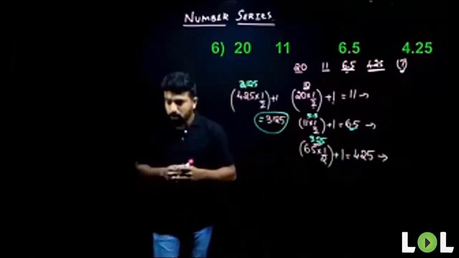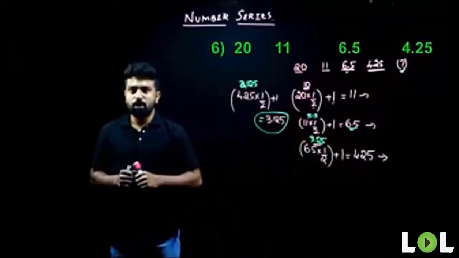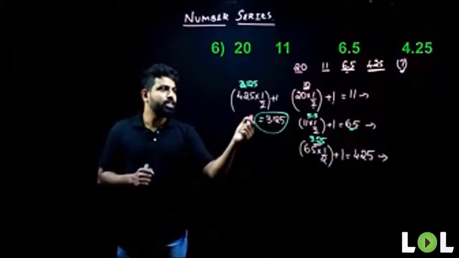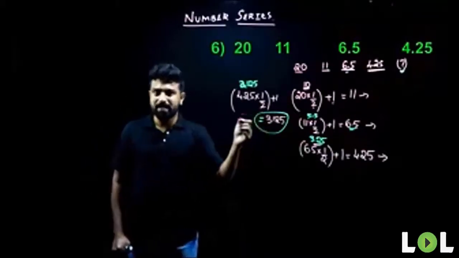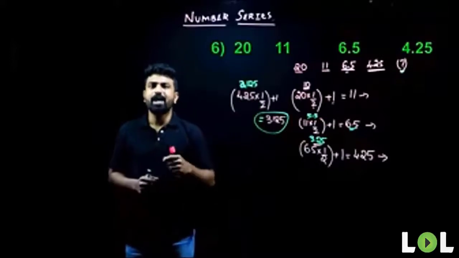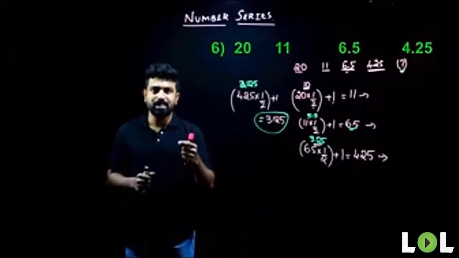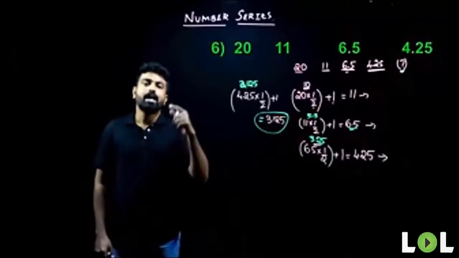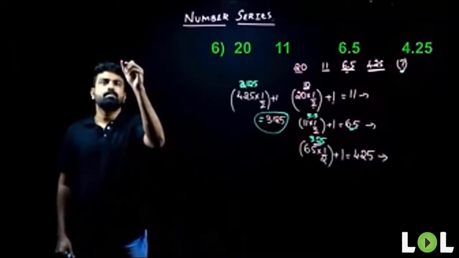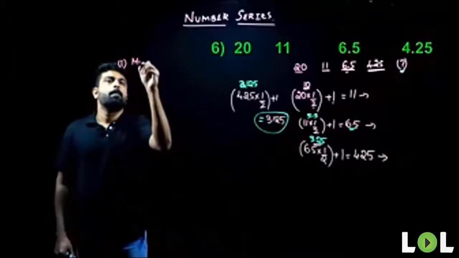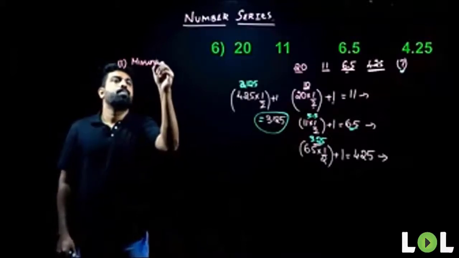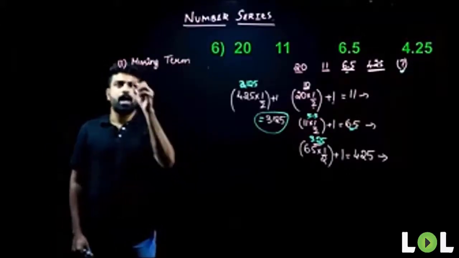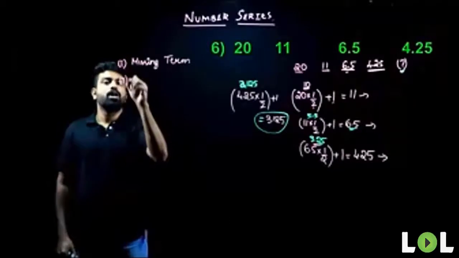Yes. So all these examples which we looked at till now were for you to understand the logic, how to find the logic or the mathematical operation involved within a series. Now let us discuss what are the types of questions that will be asked in our examination. Generally, the types of question can be classified as missing term and wrong term.